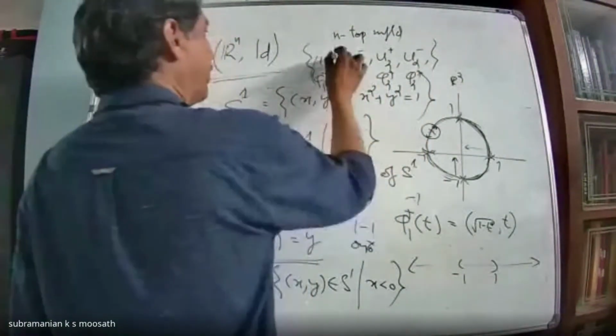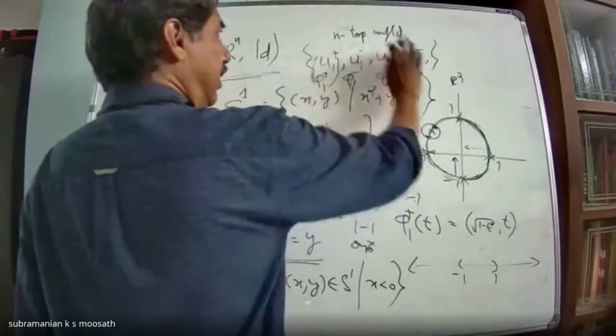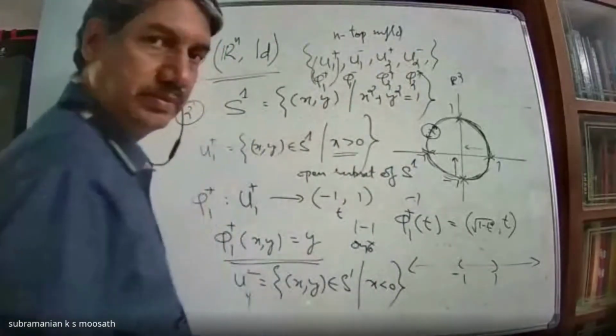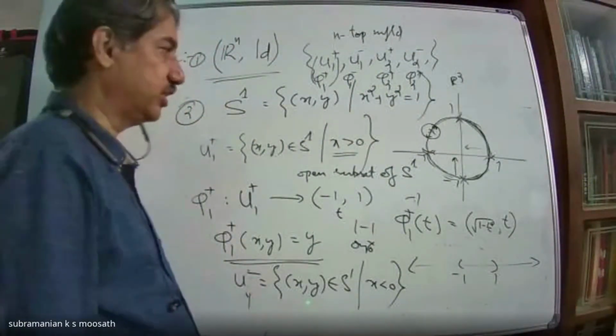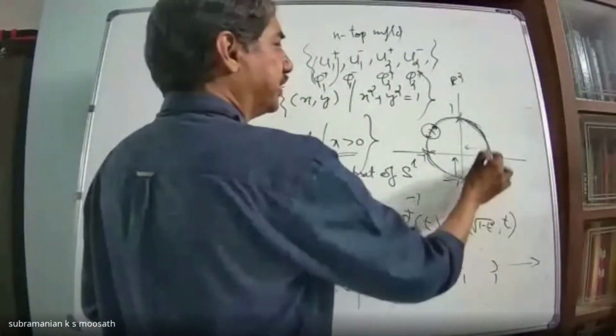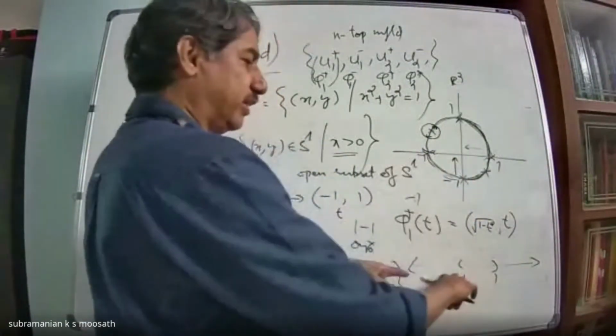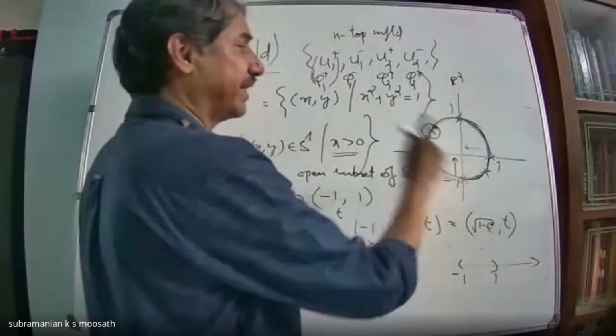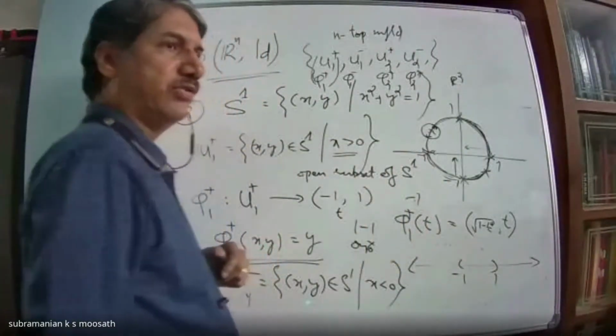Therefore, this will form a coordinate chart. This is also a coordinate chart. Put together, you have a coordinate chart which covers the entire S1. So for any point you take, I have an open set which is identified with (minus 1, 1). Therefore, it is a one-dimensional topological manifold.